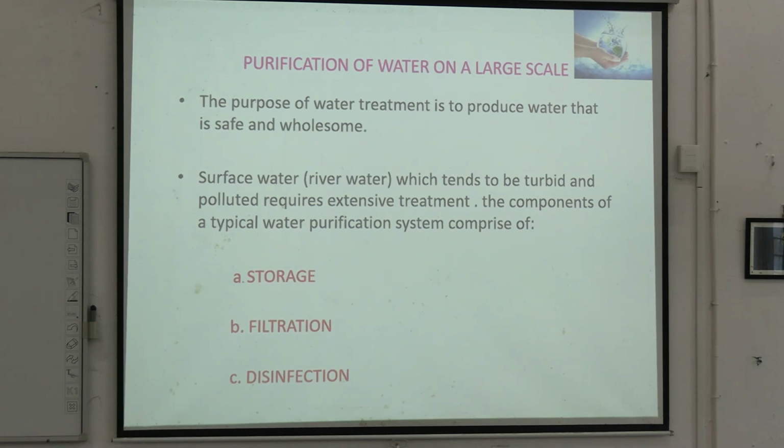Now, if you look at purification of water on a large scale, we have 3 components. One is storage, one is filtration, one is disinfection. So, surface water, which is the river water, is the one which is more turbid, which requires treatment. So, you have 3 parts: storage, where you are storing the water somewhere, then filtration, and then disinfection.